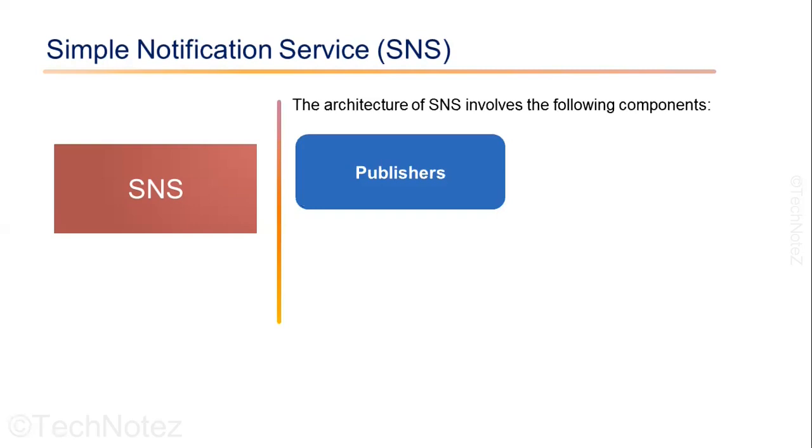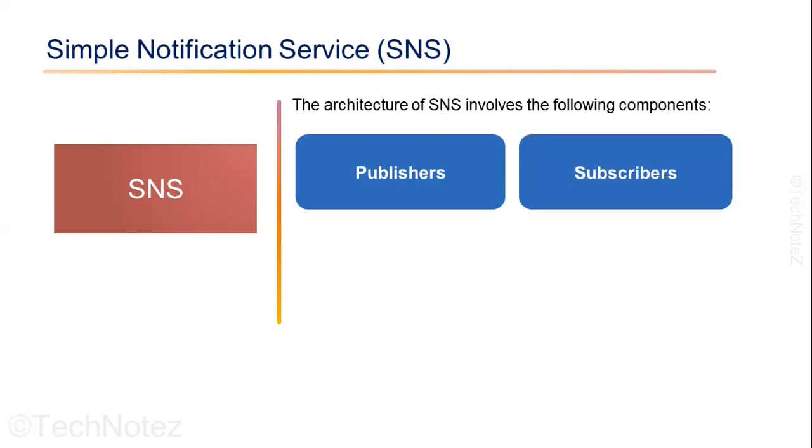Publishers. These are applications that send the messages to SNS. A publisher sends a message to an SNS topic. Subscribers. These are applications that receive the message from SNS. The message is delivered to all subscribers that are subscribed to the topic. SNS supports a variety of subscription types, including email, SMS, HTTPS, AWS Lambda, and mobile push notifications. Additionally, SNS provides a feature called message filtering that enables the subscribers to receive only the messages that are relevant to them based on the filtering criteria. This helps the user to filter the messages that they want to receive.